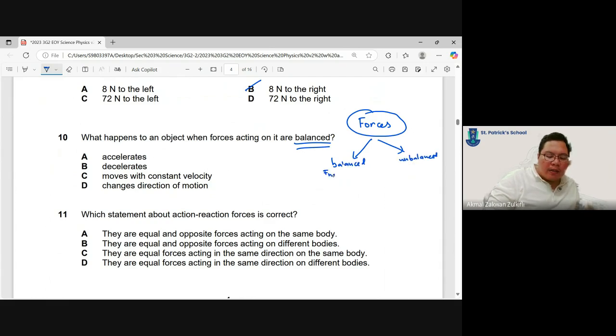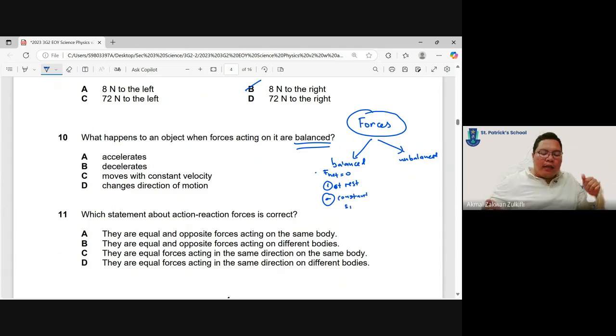F net equal to 0 means all the forces cancel each other out. So upward forces equal downward forces, rightward forces equal leftward forces. Number two, the result of that is if they are stationary, they will remain at rest, and if they are already traveling, they will be traveling at constant speed.